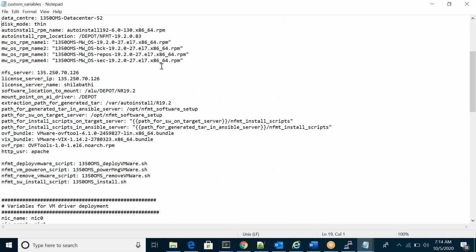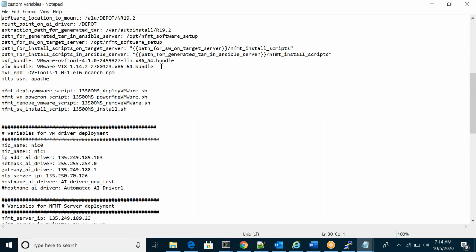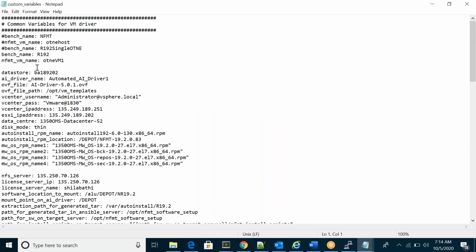For example, take these, these are our variables. You see here some data store. These are VMware related playbooks. Here we define some data store, some driver name, the OVF file name.